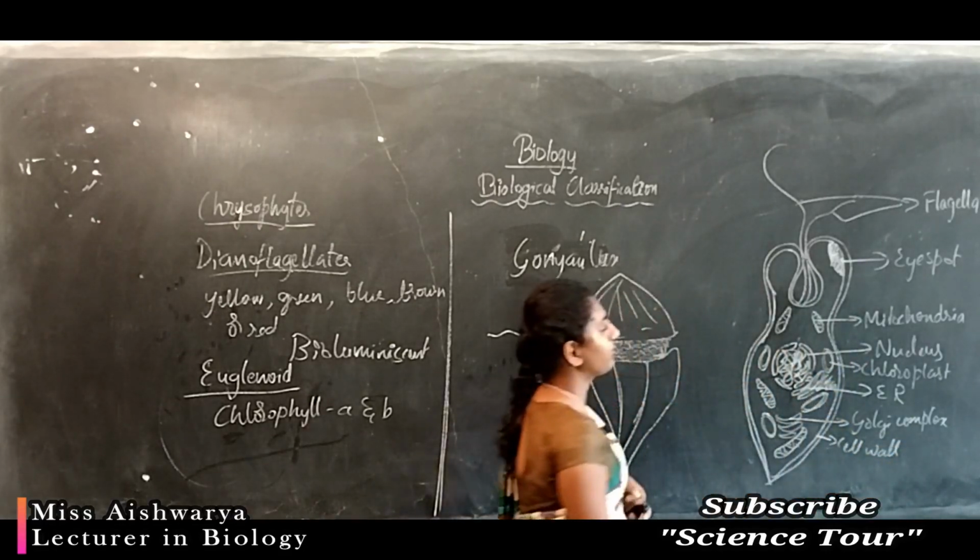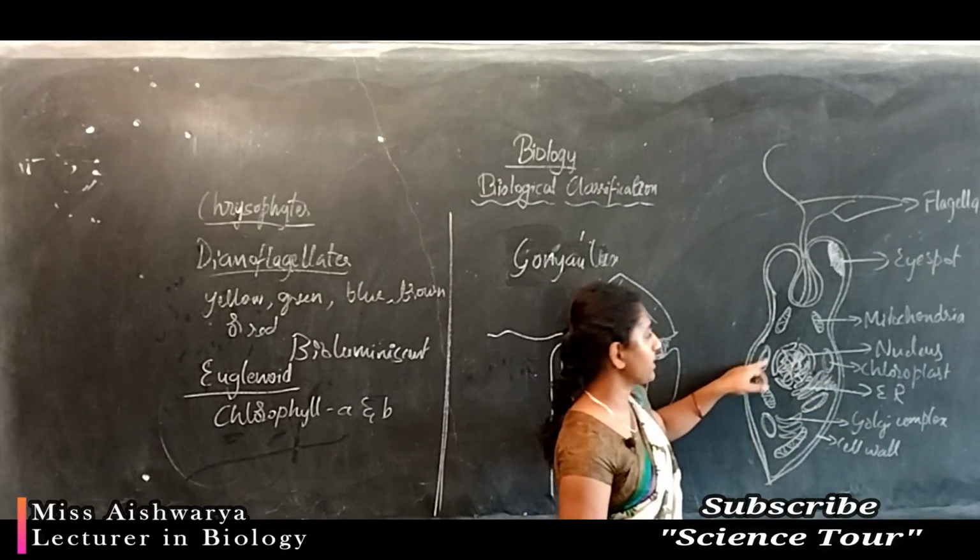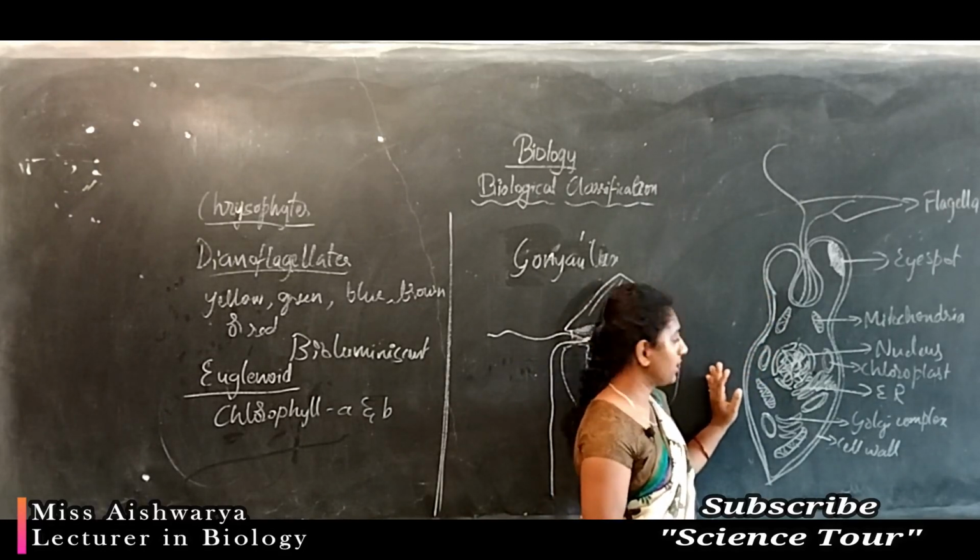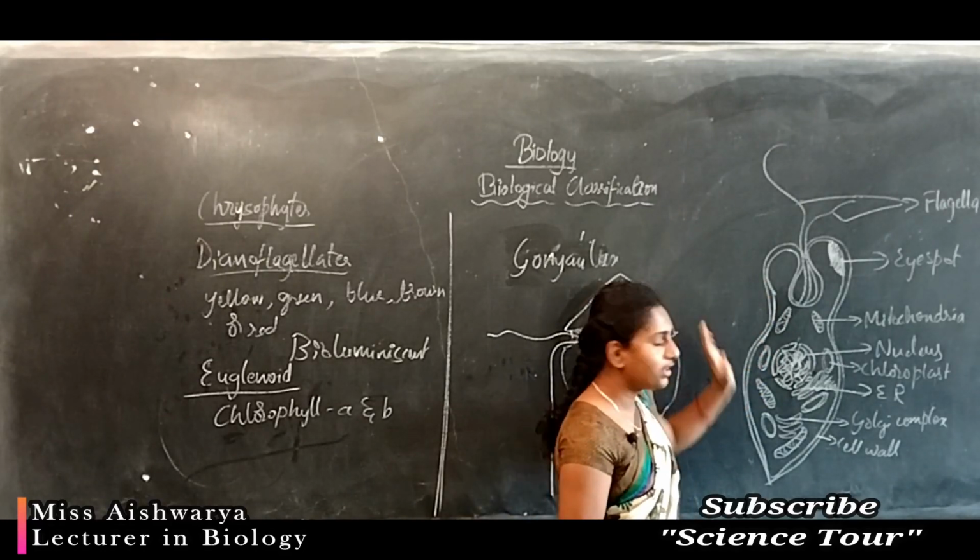These are the different types of organelles present in a Euglena.